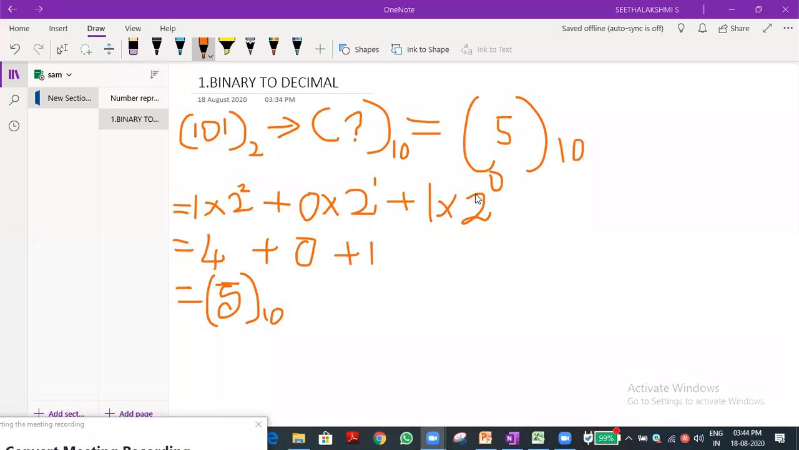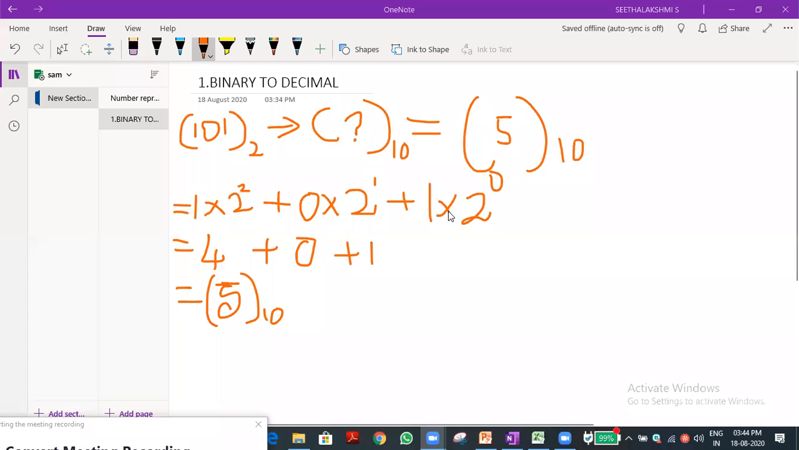2 power 0 is 1. If it is 1, 1 into 1, we will get 1. If it is 0, we need not do the calculation, because whatever number we get, finally we have to multiply with 0, so ultimately the result will be 0 only, correct? So that is the concept. Have you understood this?